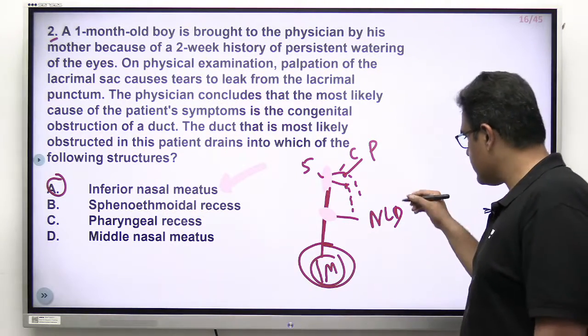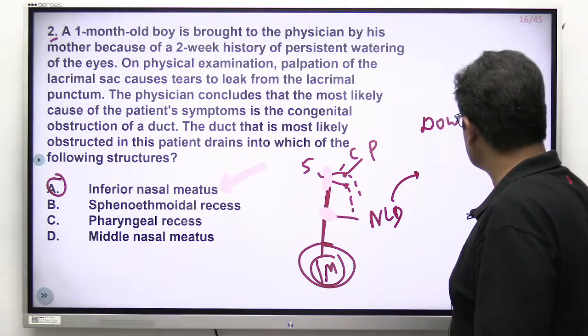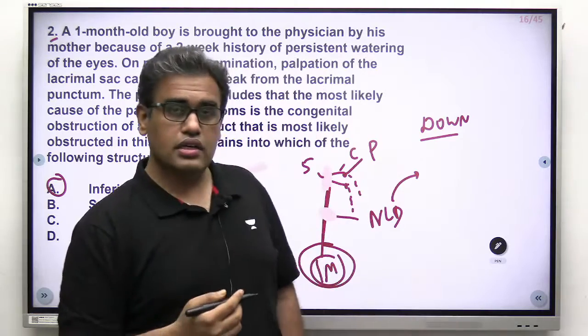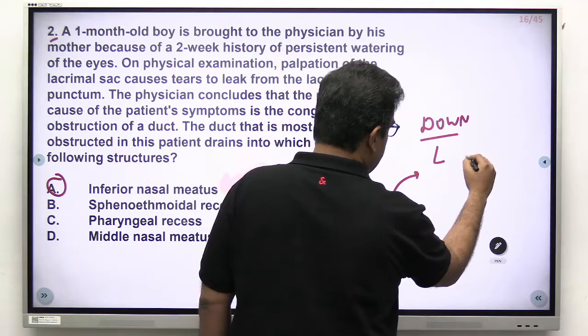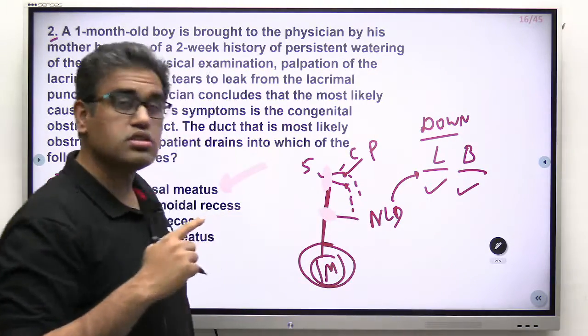Now, the other questions that can come from the NLD is, what is the direction of the NLD? Obviously, it is going downward, that we all know. But is it going forward or backward? Does it go medially or laterally? So do remember, the sign for pound is LB. It is going laterally and backward. It is downward obviously, but also laterally and backward.